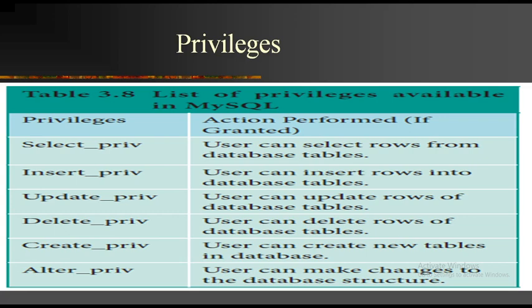With the help of this create privilege, the user can create new tables in a database. Next one is alter privilege. With the help of this alter privilege, the user can make changes to a database table or structure.